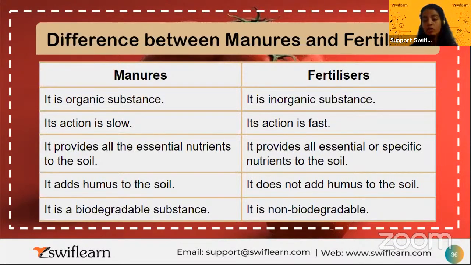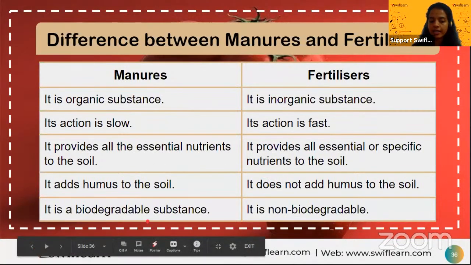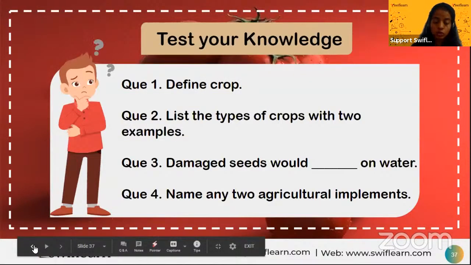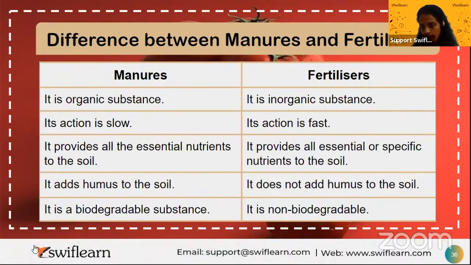From the exam point of view, it is very important. Manure is an organic substance; fertilizer is inorganic. Manure's action is slow; fertilizer's action is fast. Manure provides all the essential nutrients to the soil; fertilizer can go specific. Manure adds humus; fertilizer does not add humus. Manure is biodegradable and fertilizer is non-biodegradable. I hope we have done all the points and it is clear to you.